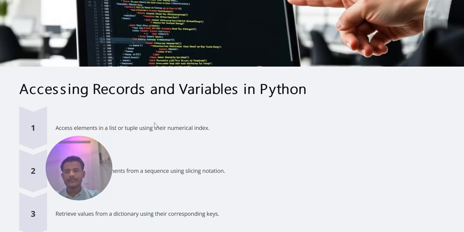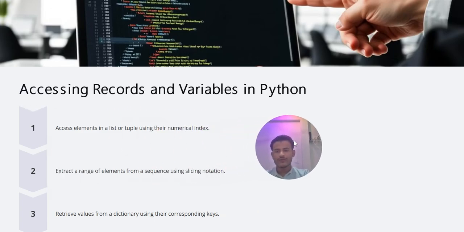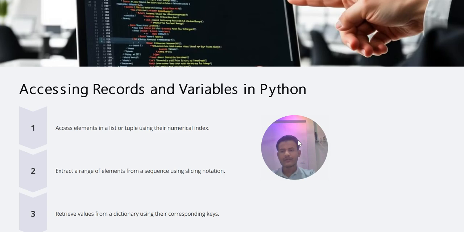So our next topic is accessing records and variables in Python. We mainly use three ways of accessing records. First, we access elements in a list or tuple using numerical indexing. So the first way to access elements is indexing, the second way is slicing, and the third way is dictionary keys. Let's understand each of them practically.